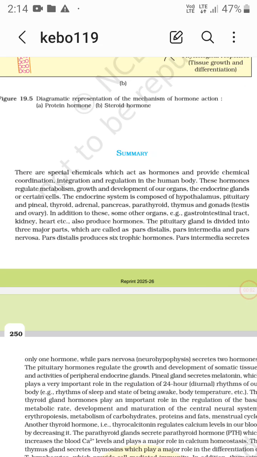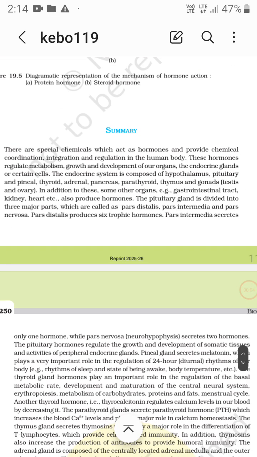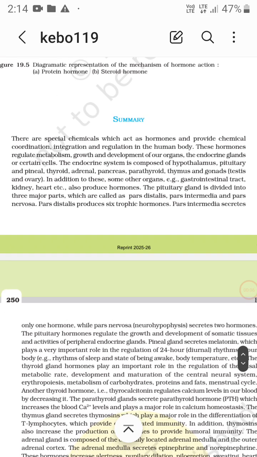Chemical coordination and integration. This is the hormone chapter, the last chapter of the class 11 NCERT. After that there is class 12, so this is not the last chapter.